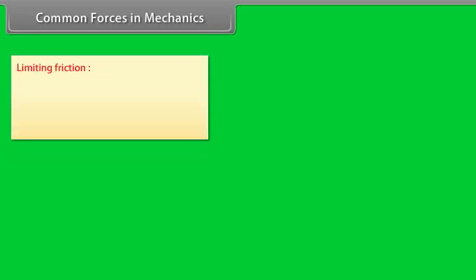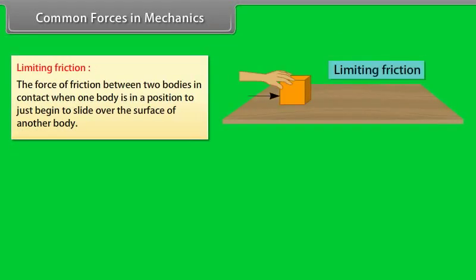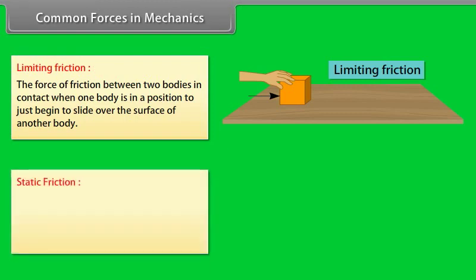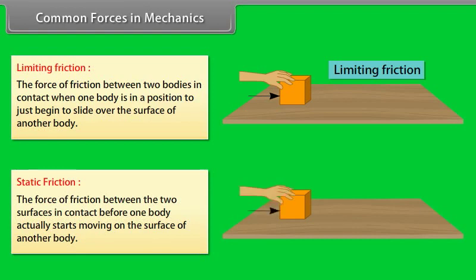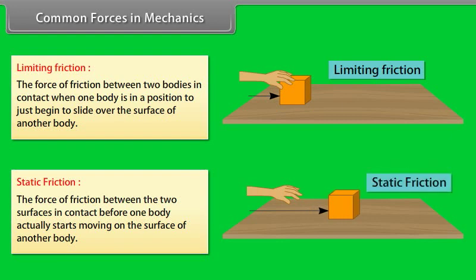Limiting friction. The force of friction between 2 bodies in contact when one body is in position to just begin to slide over the surface of another body. Static friction. The force of friction between 2 surfaces in contact before one body actually starts moving on the surface of another body.